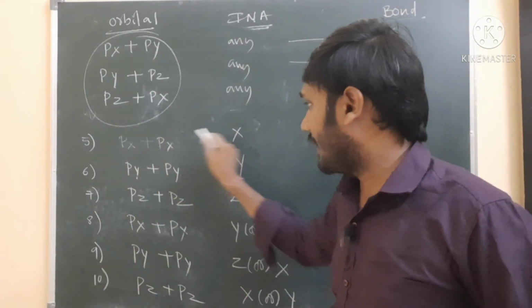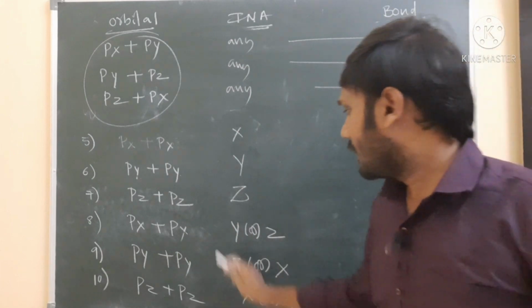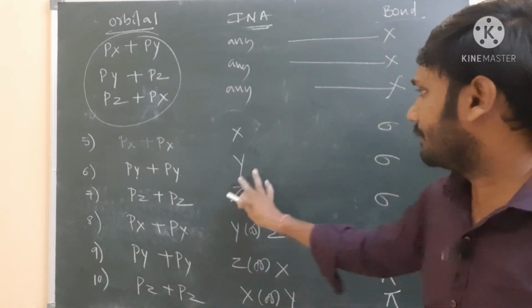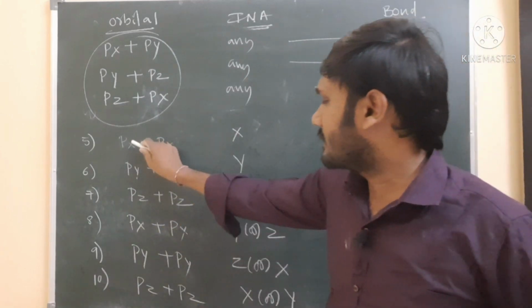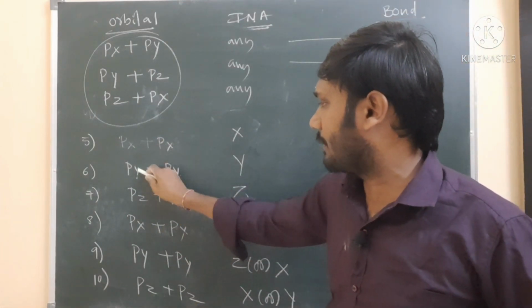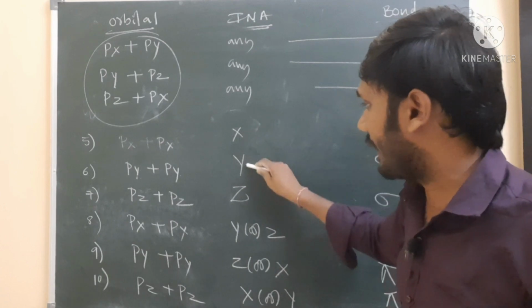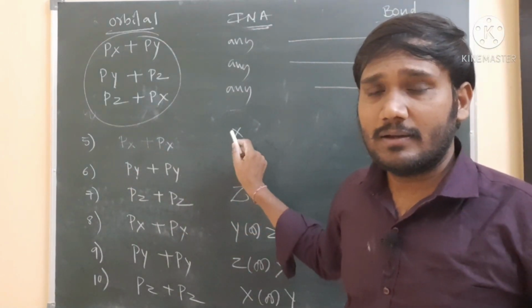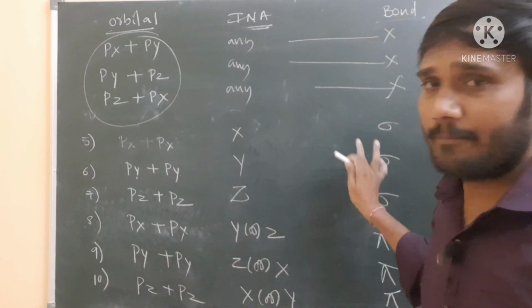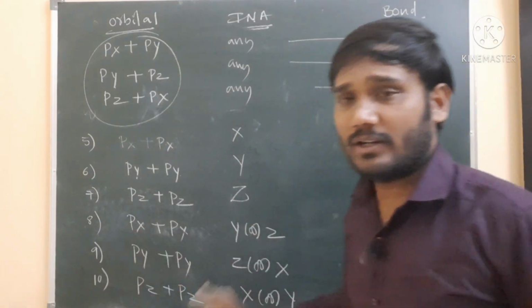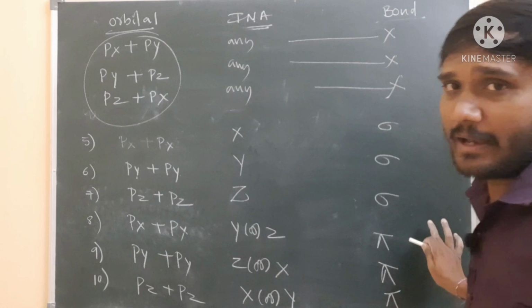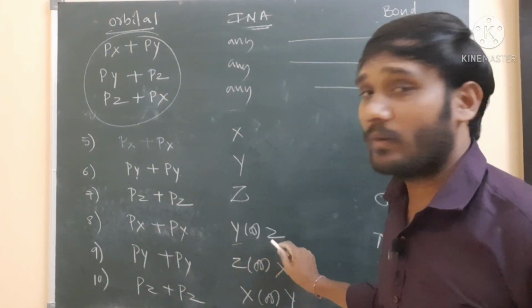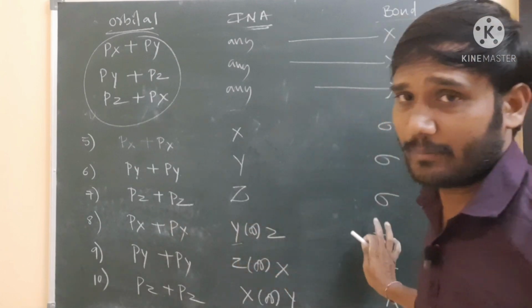Same axis, same direction is a sigma bond. Same orbital direction but a different axis is a pi bond. Once again, same orbital px px, py py, pz pz, same internuclear axis (x axis, y axis, z axis), gives a sigma bond. Same orbital direction but different internuclear axis gives a pi bond. Let us see, px px same direction, but the internuclear axis is y or z, not x, that's why it is a pi bond.